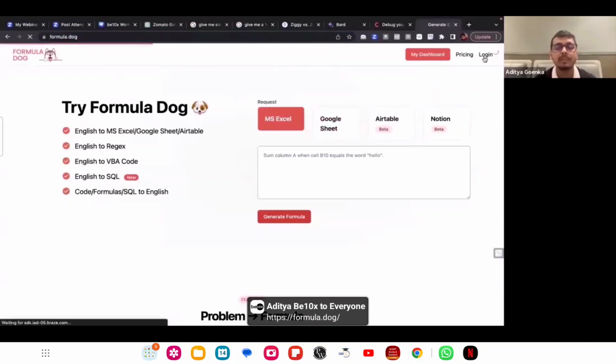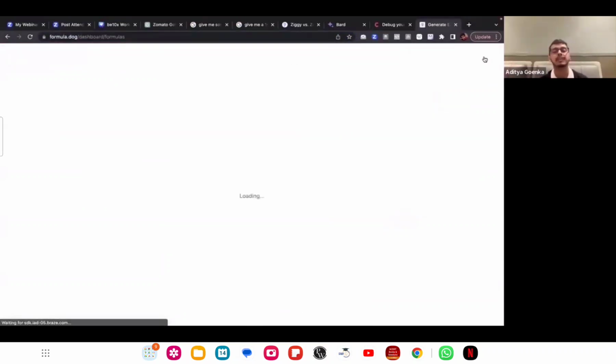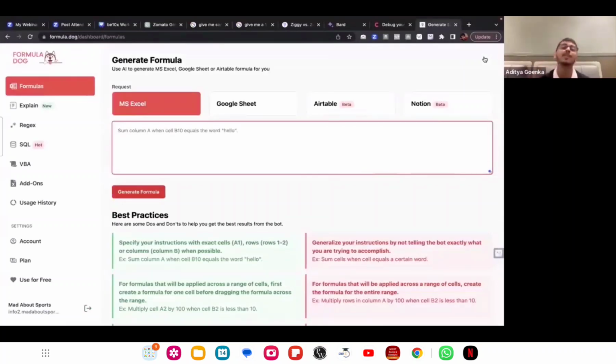Over here, you can simply create an account for yourself. As I mentioned, all the tools that we are covering are either free or freemium, so you can use it as well. Once you have logged in or created an account, you will see a dashboard like this. You will see a lot of options: explain, regex, SQL, VBA, Google Sheets, Airtable.